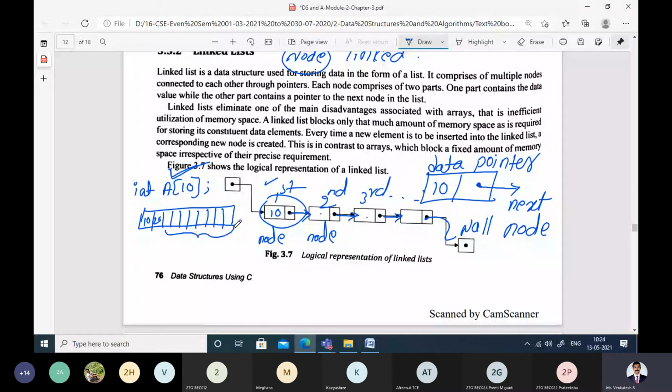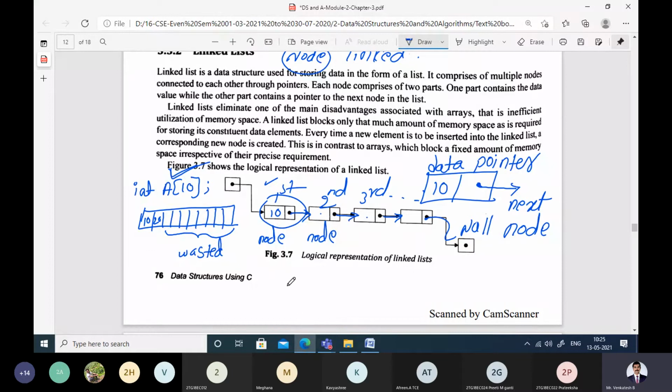All these memory locations are being wasted because arrays are examples of static memory allocation. Once you allocate the memory for the array, it cannot be changed. It cannot be increased or decreased. But obviously we can do that by using dynamic memory allocation, which we'll study later. Now to overcome this disadvantage, we go for linked list.